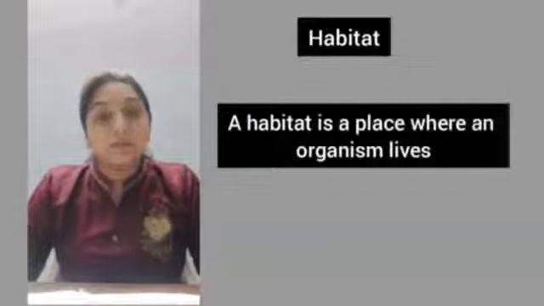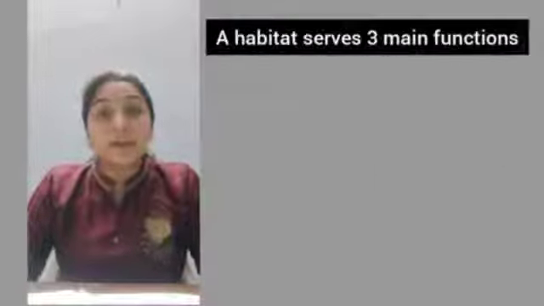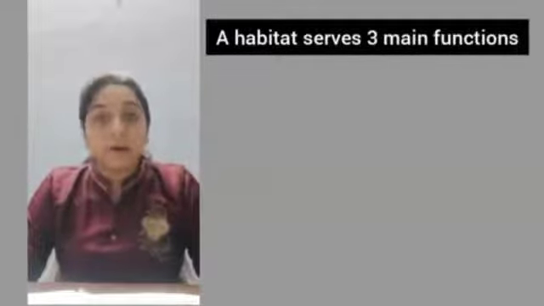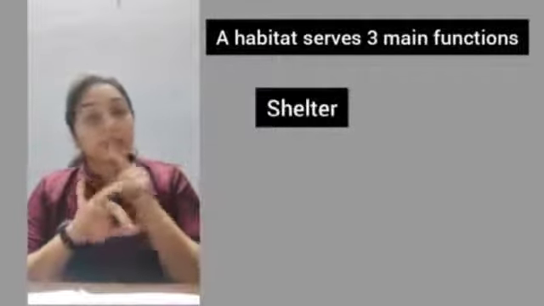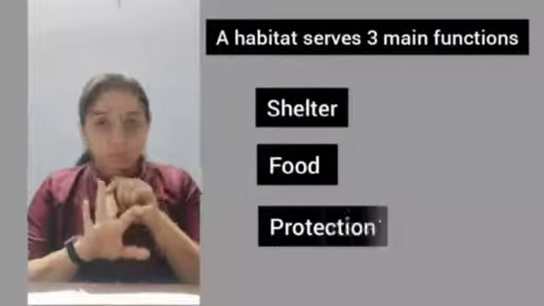Before understanding ecosystem in detail, we must know some terminologies, which will help us to understand the word ecosystem in a better way. Among them, the first one is habitat. What is a habitat? A habitat is a place where an organism lives. Clear? Now, a habitat serves three main functions to an organism. Among them, the first primary function is it provides shelter, second food, and third is protection.